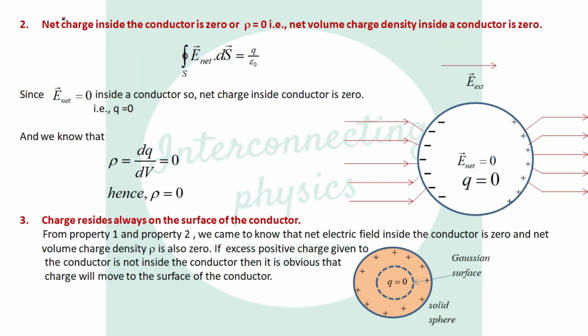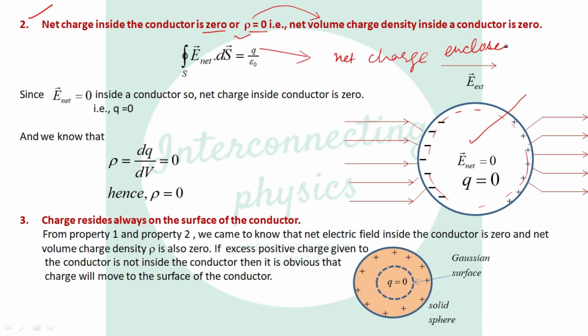So let's start with the next property, that the net charge inside the conductor is zero, that is rho equal to 0. Rho is the net volume charge density. Let us say we have a spherical conductor this time, and we know the net electric field inside the conductor is always 0. So let us apply Gauss theorem. Suppose we have a Gaussian surface here. Gauss theorem: closed integral of E dot dS equals Q over epsilon naught. What is Q? Q is the net charge enclosed by the Gaussian surface.